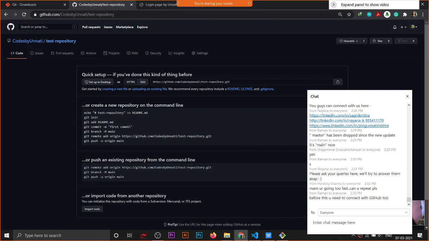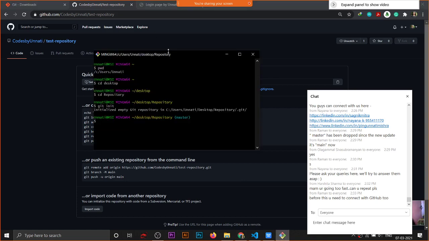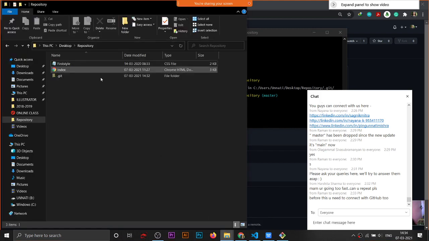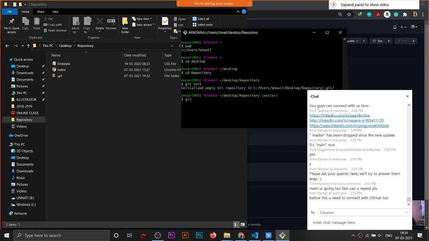I'll tell you this, all the commands that I am writing are present here also. Only minor changes are there. Once again, I have written git init, and then I have to push these files into GitHub. So I have to write git add space and then dot and then hit enter. And then these files are pushed into this folder.